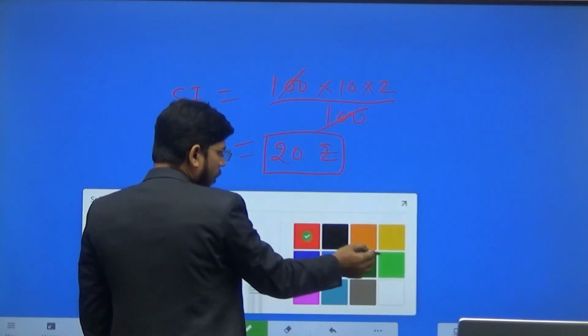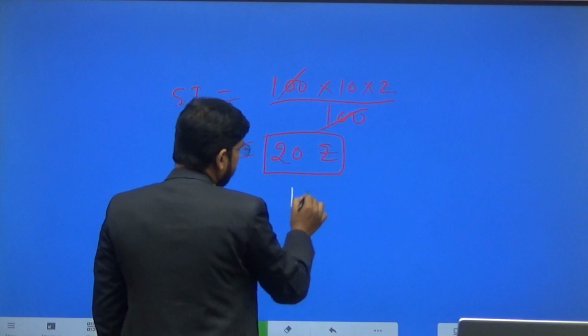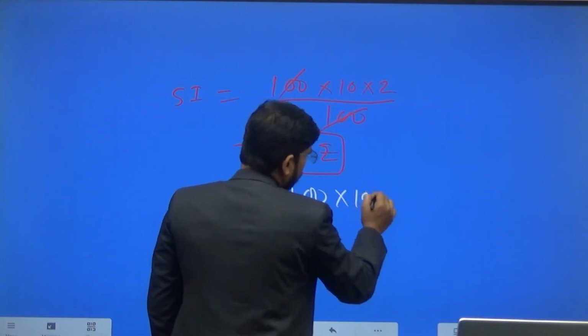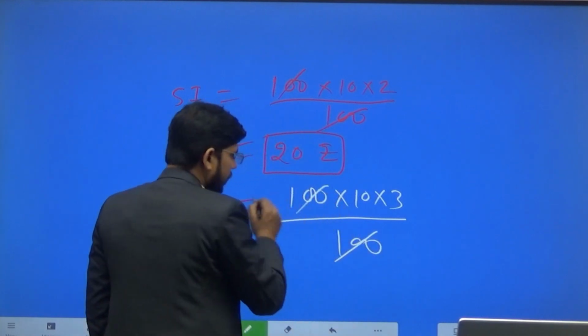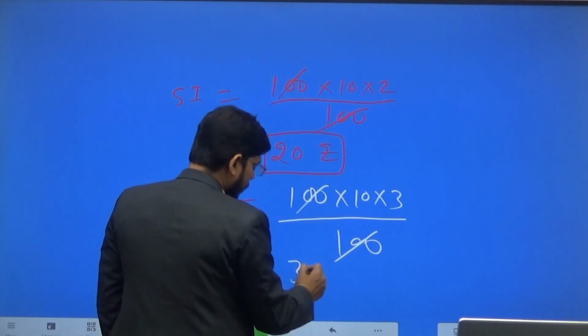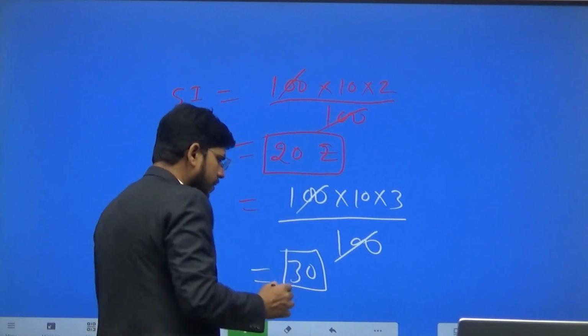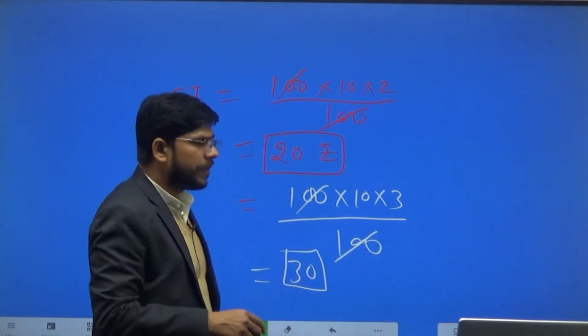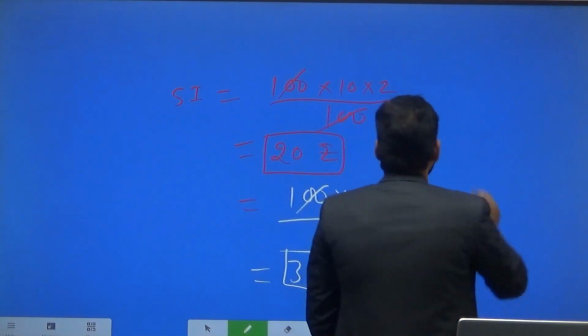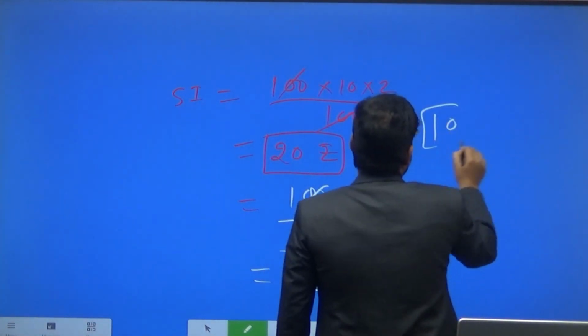In 3 years, how much interest do I have to pay? 100 into 10 into 3 divided by 100, the 100s cancel, and this is 30 rupees. So in 3 years, how much interest do I have to pay? 30 rupees. In 2 years 20 rupees, and in 1 year 10 rupees. Okay,